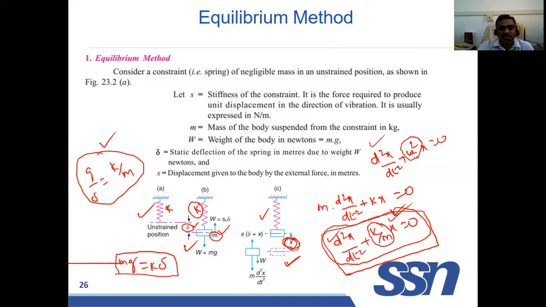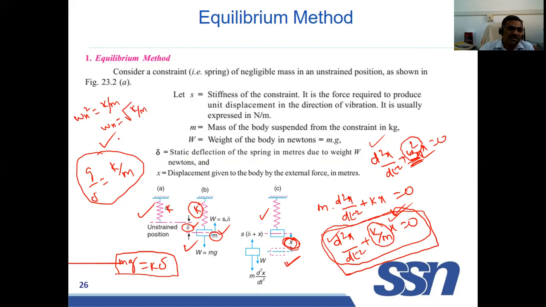Generally, omega is called angular velocity, but in the case of vibration, we call it circular frequency. So we take this as omega n. Then omega n square is equal to k by m. So omega n, the circular frequency, is root of k by m.